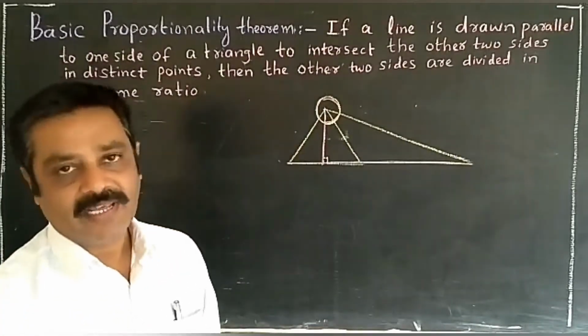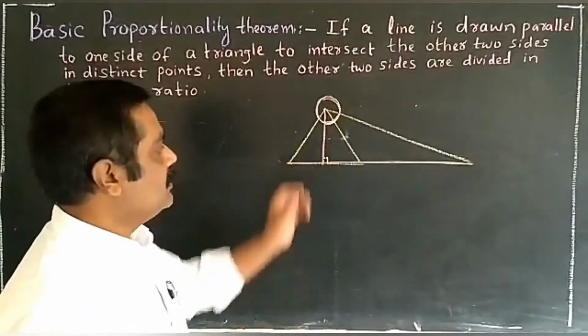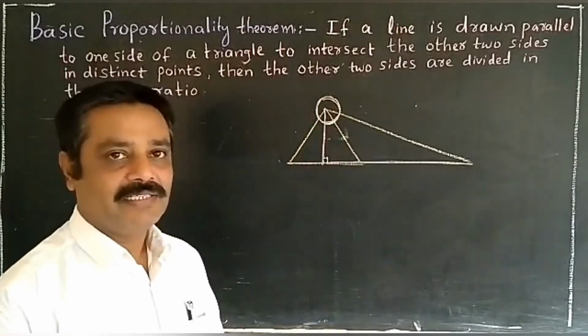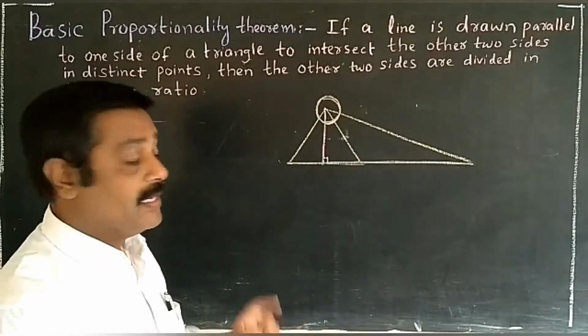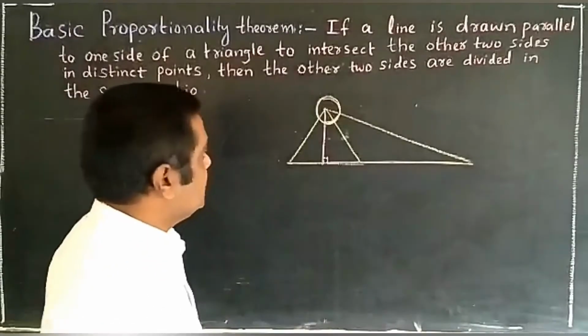Both have the same vertex. That's why we get the altitude. That altitude belongs to both triangles. Clear, please, children? Have you clear this point? Okay. Remember these two points. Okay, children. See once.